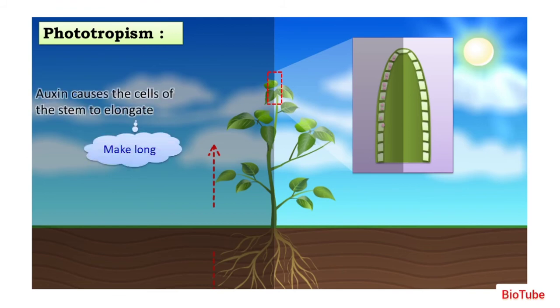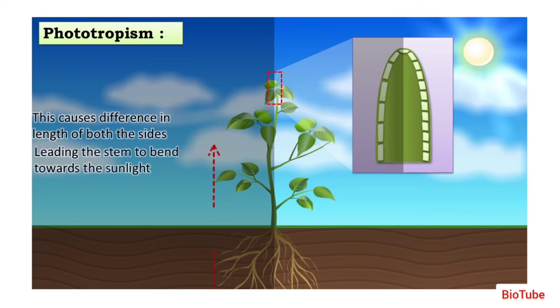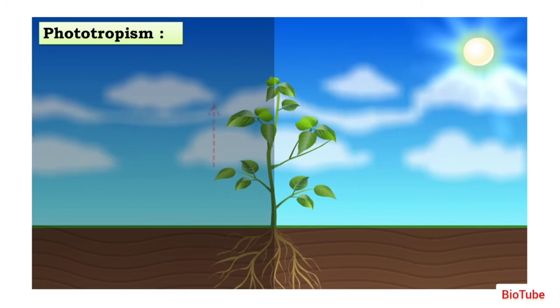Auxin will cause the cells of the stem to elongate. The side on which there is more auxin, those cells will get elongated, they will increase their length. Because of this elongation, there is a difference in the length of both sides. The side on which auxin has diffused becomes a little bigger than the other side, because of which the stem will bend towards the light. This results in bending of the stem towards the light.